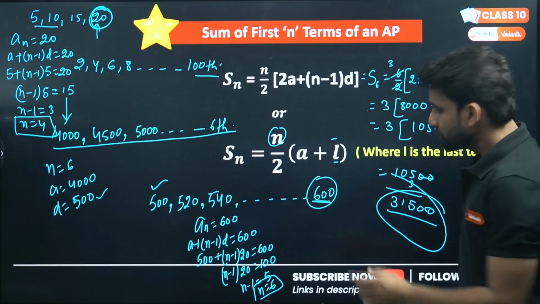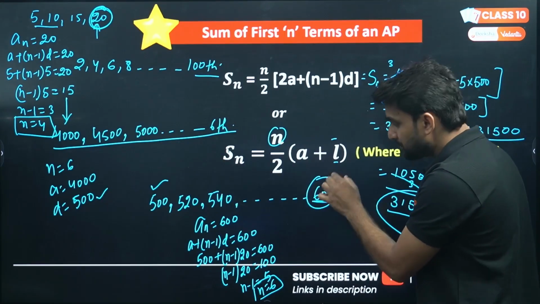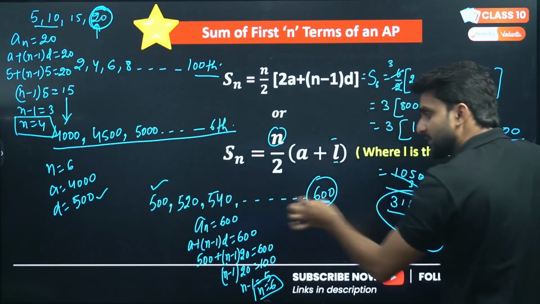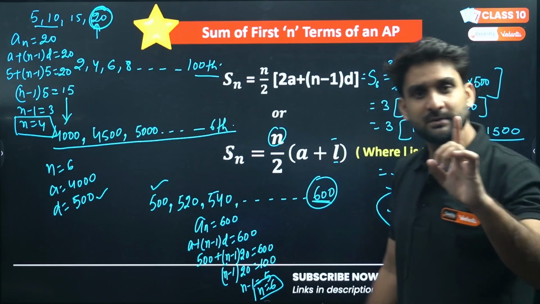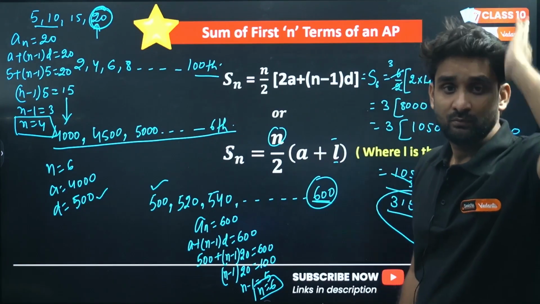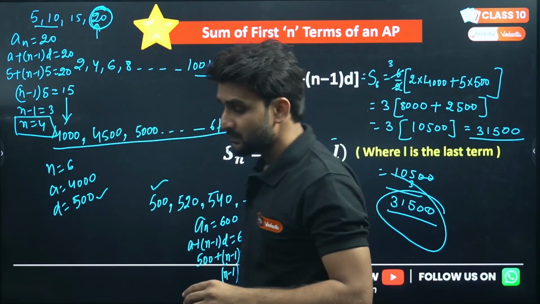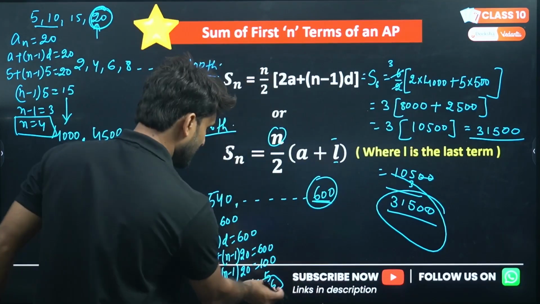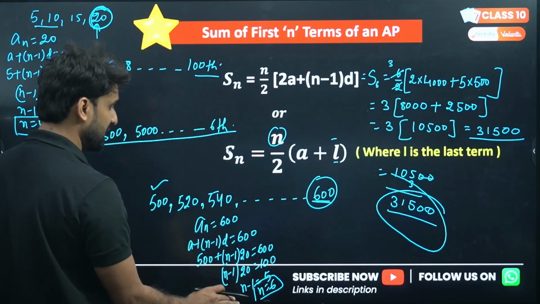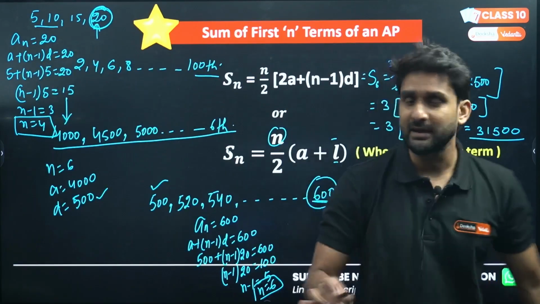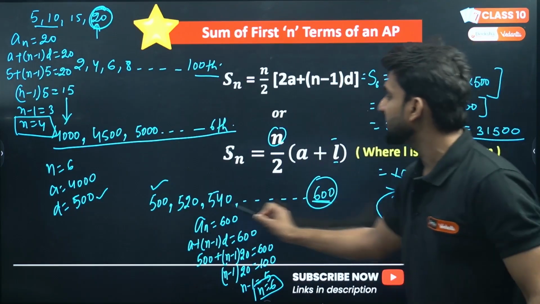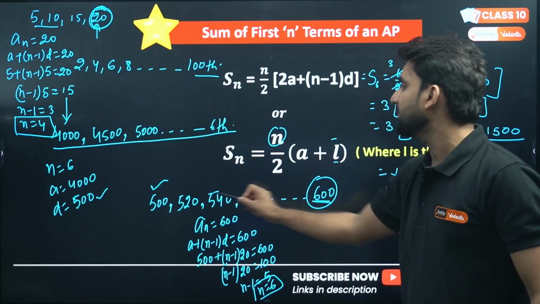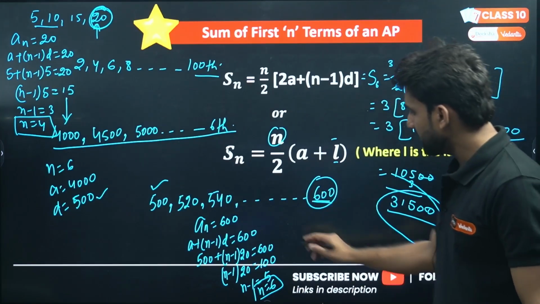Sixth position. So if this is the last term and the position is 6th, the 6th indicates that the total number of terms in this AP is 6, because the position of the last term is 6 also. Hope you have understood. The position of the last term will be the number of total terms in the AP, right? So now it is clear that if we are adding the terms of this AP, we are free to take n as 6, because the total number of terms in this AP is 6.